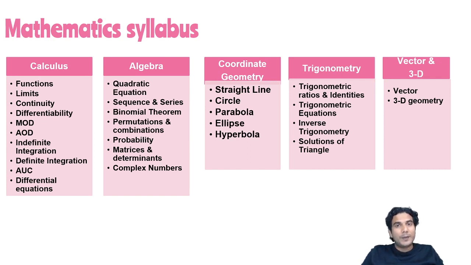Now there are difficult topics of algebra also, like permutations and combination, probability, and complex numbers. Out of which probability and complex numbers are very important, because out of the 5 topics I have showed you, these 2 topics were also there: complex numbers and probability. So probability is very important.